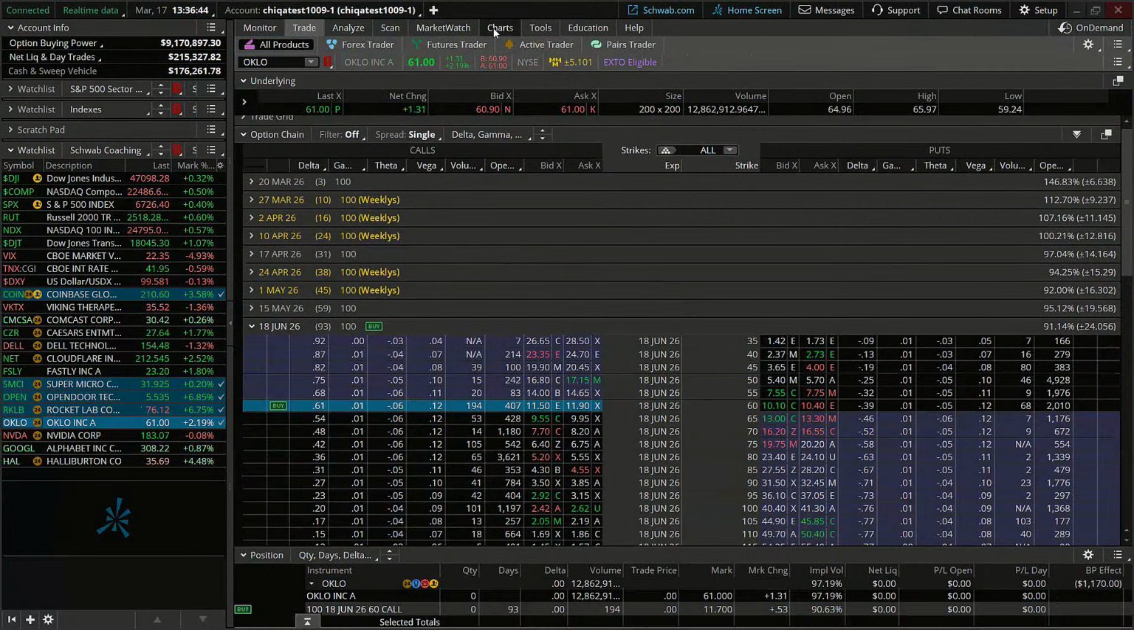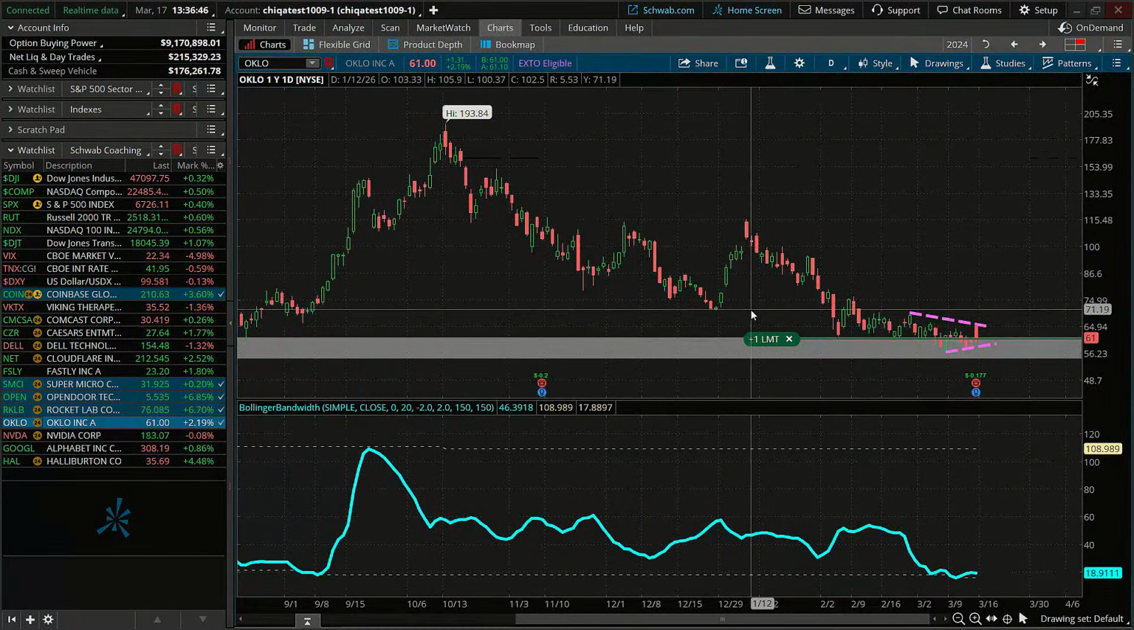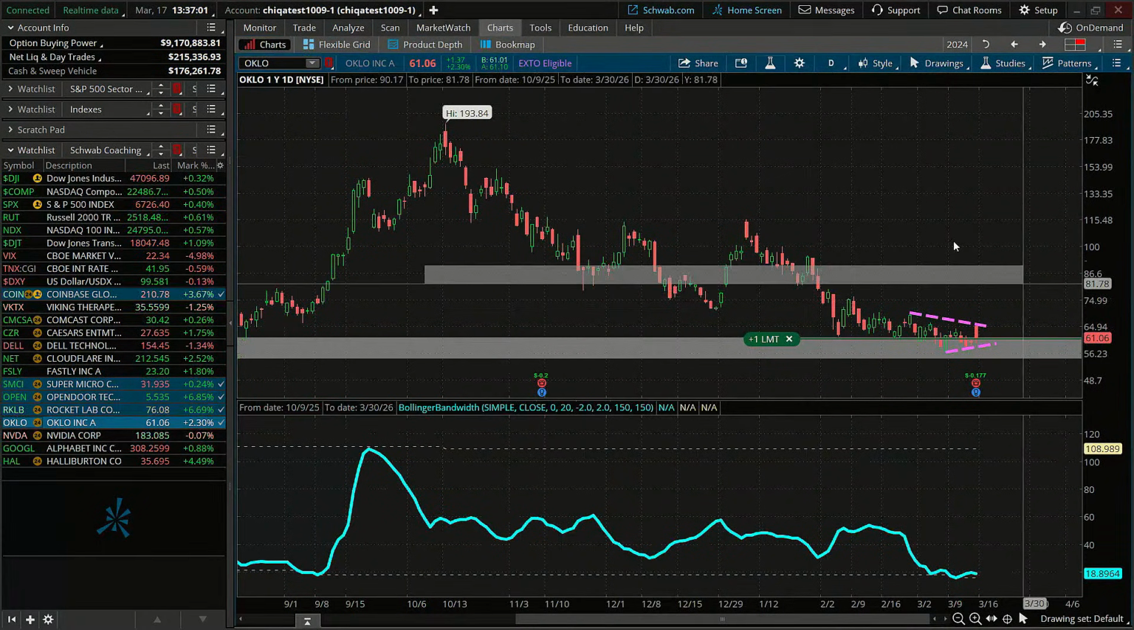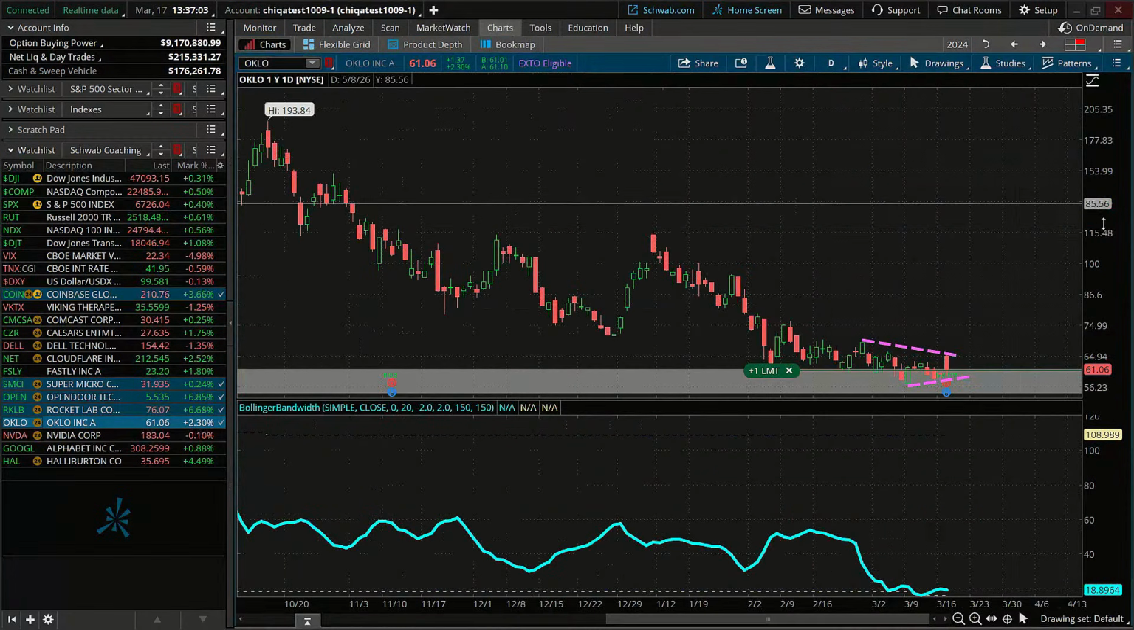So we're going to place that there. Now, where could Oklo go if we do see a bounce to the upside? Because there is an expected move leading into this announcement. And so where could we possibly see Oklo bounce if they did have a bounce to the upside?